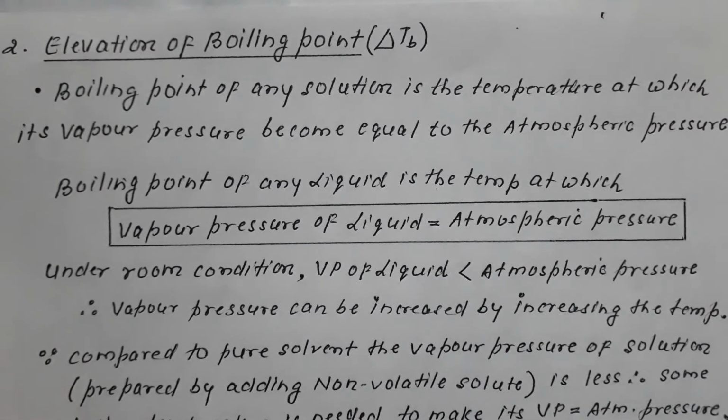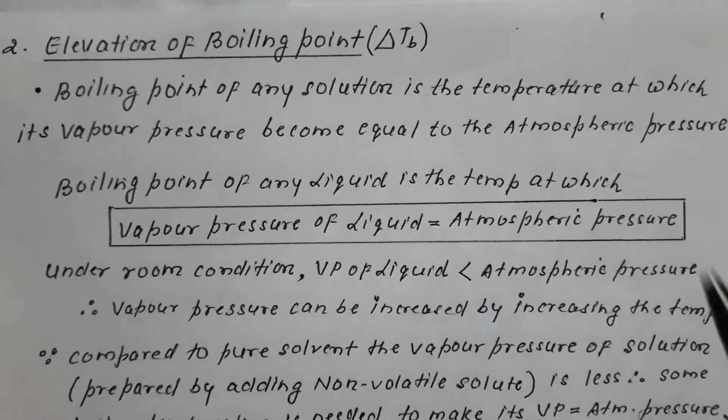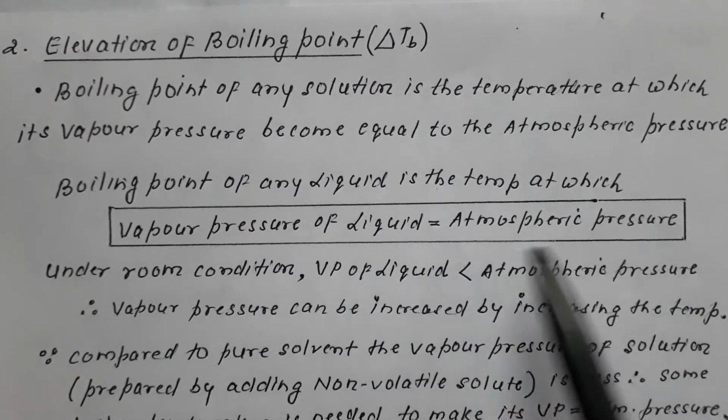On providing heat to a liquid, due to the increase in kinetic energy, vaporization increases, therefore vapor pressure increases, and at a certain temperature its vapor pressure becomes equal to atmospheric pressure, and when it becomes the same, the liquid starts boiling. So the temperature at which the vapor pressure of a liquid becomes equal to atmospheric pressure is termed the boiling point.